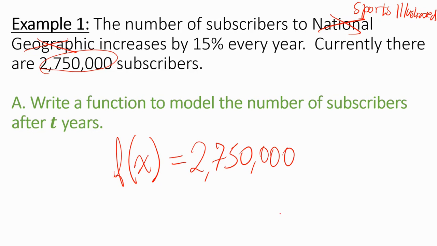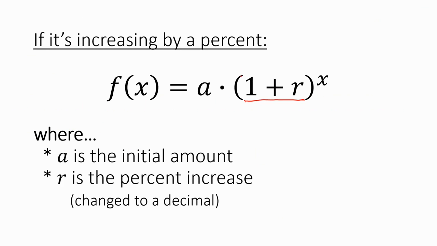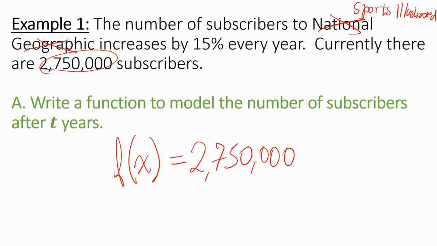Okay, let's keep going. Times, now here's the weird thing, we have 1 plus whatever our percent is, but there's a special little note here. We need to change our percent to a decimal. So even though it's 15%, we're not going to do 1 plus 15 and get 16. What we're going to do is 1 plus, but what is 15% as a decimal? Well, remember, you just move your decimal place 2 to the left. So it is here, it's 15.0. We're going to move it 1 and 2. So it's really going to be 0.15.